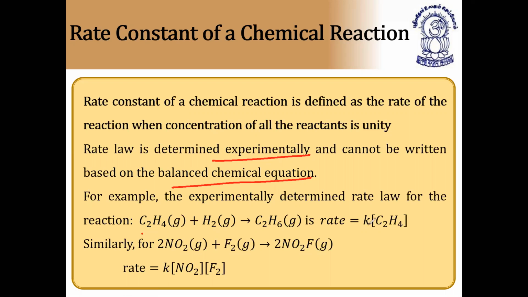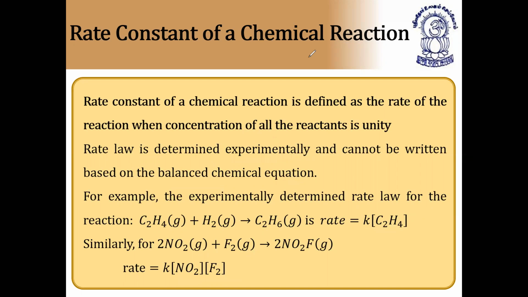So for this reaction, if the rate is like this, it is also correct. But we cannot write, for the same reaction, the rate like this. And for this reaction, if the rate is like this, we have to take the rate like this only, not according to the number of moles like this. So I hope it is clear. It is purely an experimental quantity, purely experimental data or experimental result. It is nowhere concerned with the balanced chemical equation. I hope it is clear.